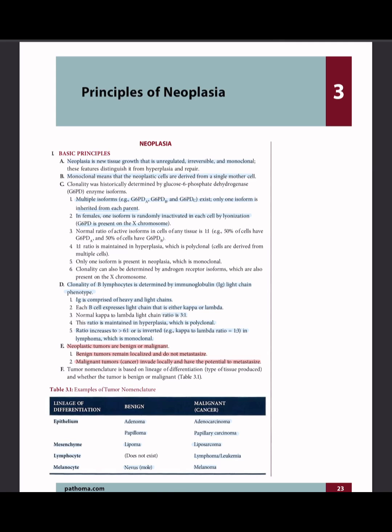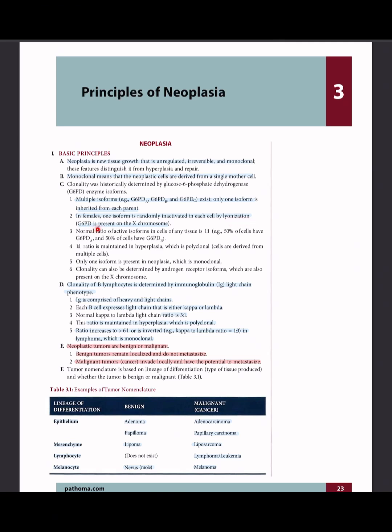Monoclonal means that the neoplastic cells are derived from a single mother cell. Clonality was historically determined by glucose-6-phosphate dehydrogenase enzyme isoforms. Multiple isoforms, for example, G6PD-A, G6PD-B, and G6PD-C exist. Only one isoform is inherited from each parent. In females, one isoform is randomly inactivated in each cell by lyonization.